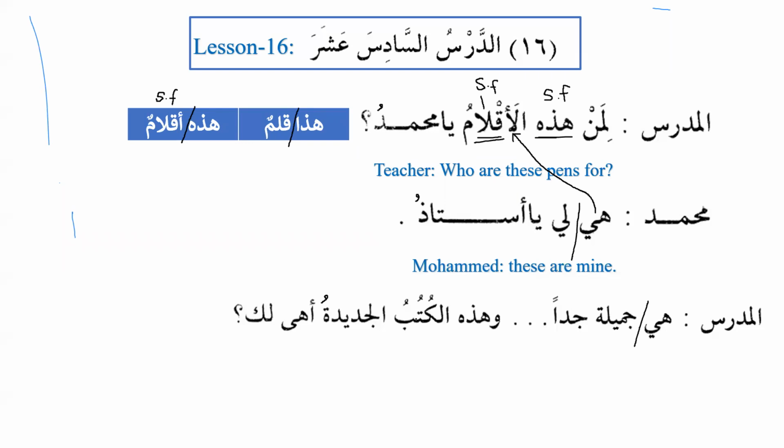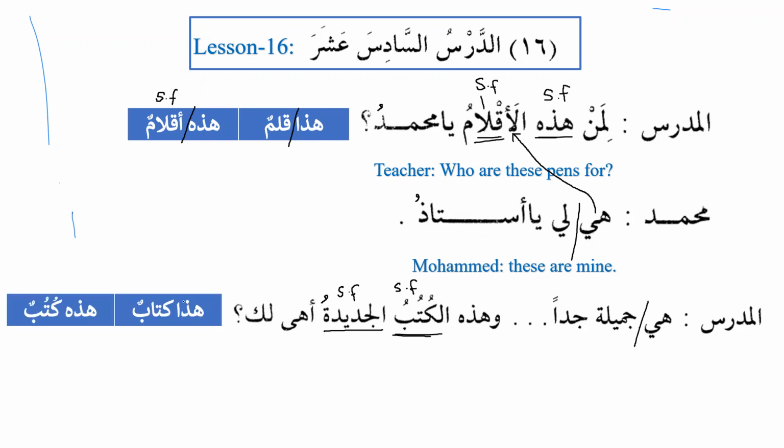Exactly. So now we can see here al-kutubu is the plural, a broken plural. So this is singular feminine, and this is mawsuf, and we know that mawsuf and sifa are equal in case, gender, number, and status. So that's why al-kutubu al-jadidatu. So al-jadidatu is also singular, and it is also feminine. وَهَذِهِ الْكُتُبُ الْجَدِيدَةُ أَهِيَ لَكَ. And the teacher says, now we can see over here that hadha kitabun, but when we say kutubun, then it becomes hadhihi. So it becomes singular feminine. So the teacher says, these are very beautiful, and these new books, are these yours?